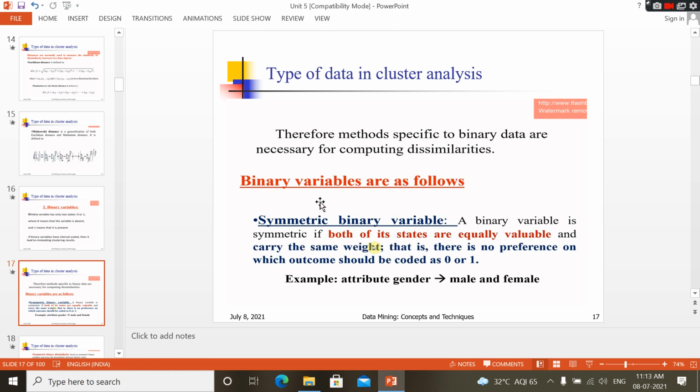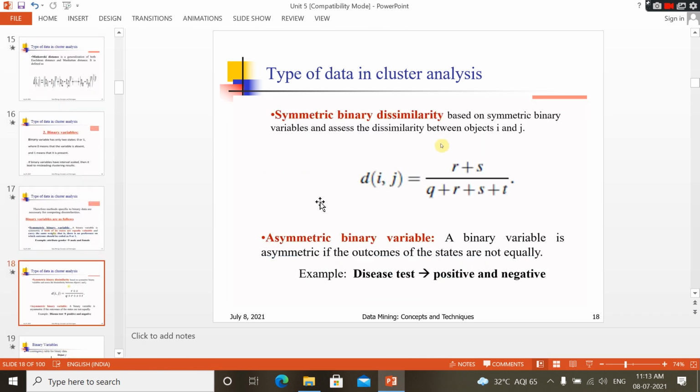An asymmetric binary variable is, for example, a diagnosis test or disease test, positive and negative, which are completely different. If you have a cough value, fever value, or some other value like sugar or BP, positive carries a different weight and negative carries a different weight; those two are not equal. So those are the examples we can consider for an asymmetric binary variable.